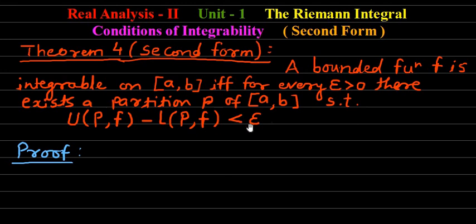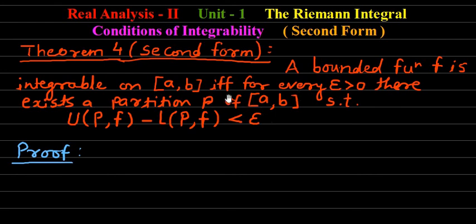As told just now, here the condition that the norm of the partition is less than delta is eliminated. So even if only this condition is satisfied, the bounded function f is integrable, which we are going to prove here. As the phrase if and only if is used, it means that if this condition is satisfied, then the function is integrable, and if the function is integrable, then this condition is satisfied. Biconditional means implication holds in both ways. So we'll prove this.